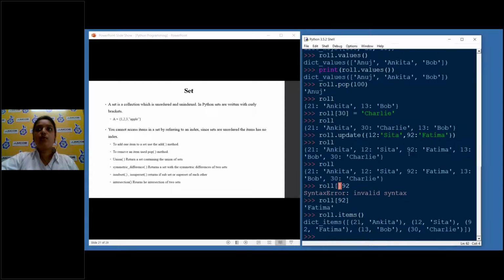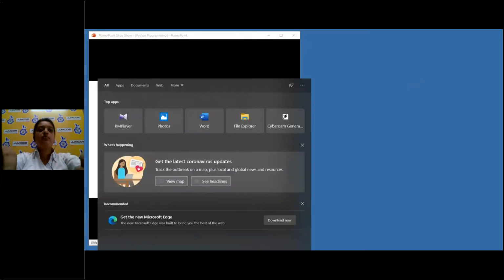So this was all about dictionaries, and I hope you have understood this part. I'll move forward to the next data structure, which is the set. I'll close this and start a new one.